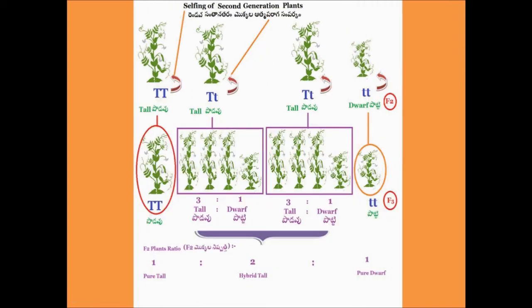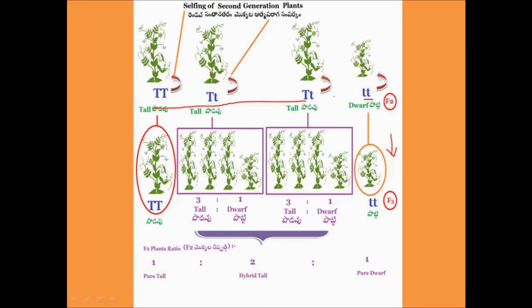In this cross, we find that the tall plants and dwarf plants were in the ratio of 3:1 in the F2 generation. When the dwarf plants of F2 generation were selfed, all the plants obtained in the F3 generation were dwarf.